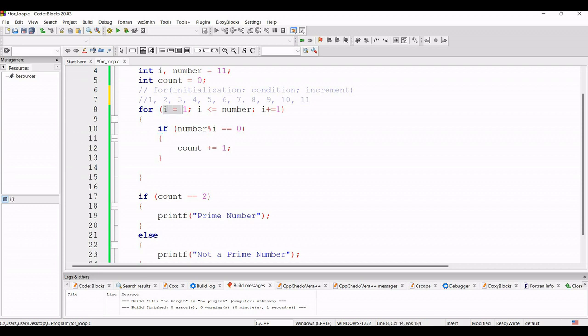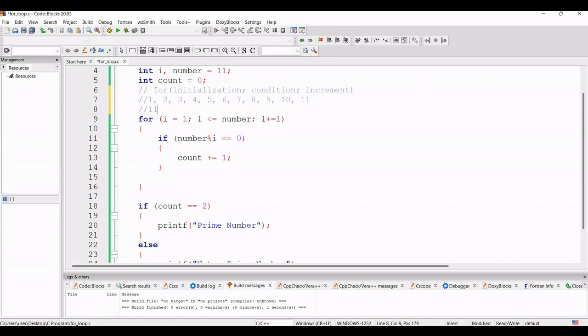So first when the value of I is 1, at that time it will come inside this for loop. What is written inside this for loop? It is written that if number mod I equals 0. Here what is the value of number? The value of number is 11. So first when the value of I is 1, it will check if 11 mod 1 equals 0. So 11 will be divided by 1. So at that time this statement will be true, because 11 mod I is 0. So it will increment the value of count by 1. So count will be count plus 1.